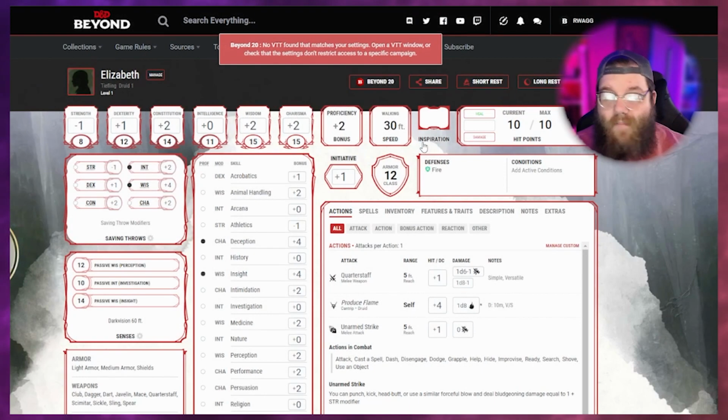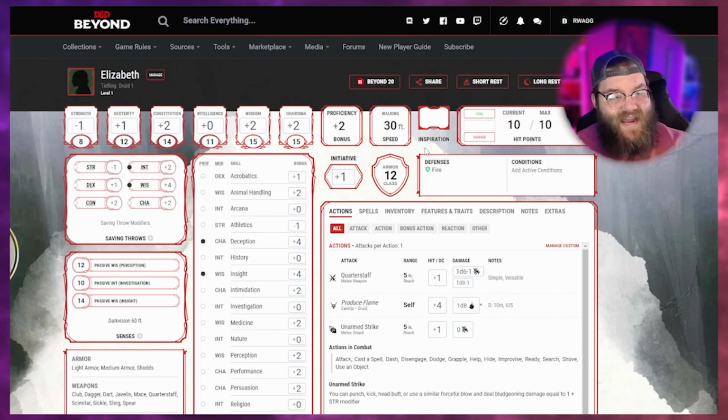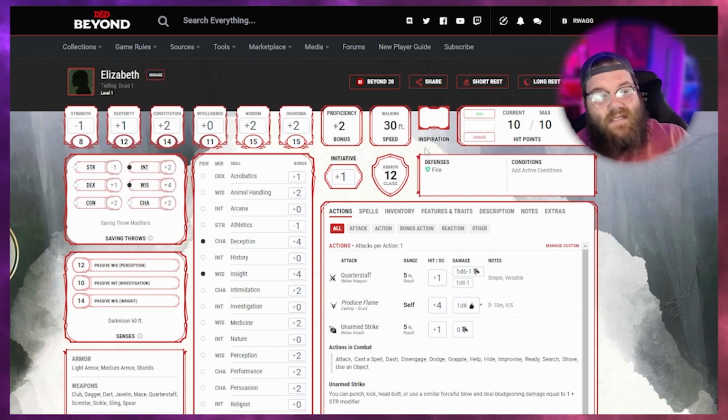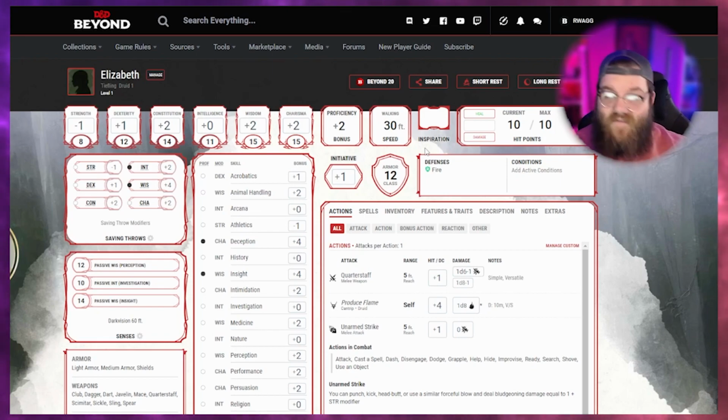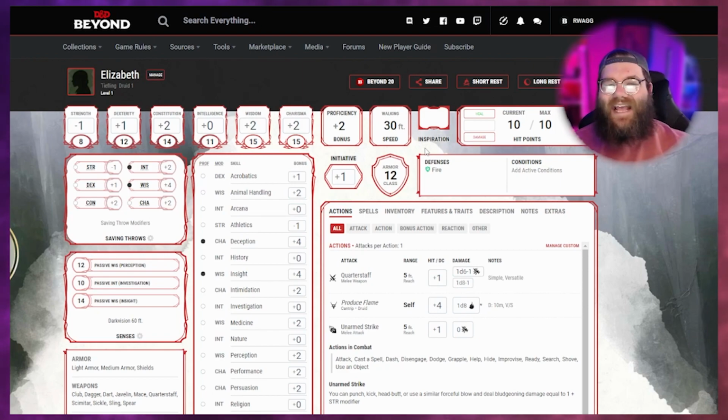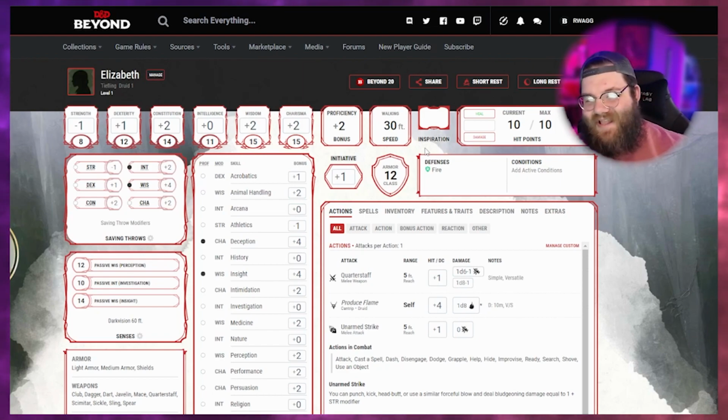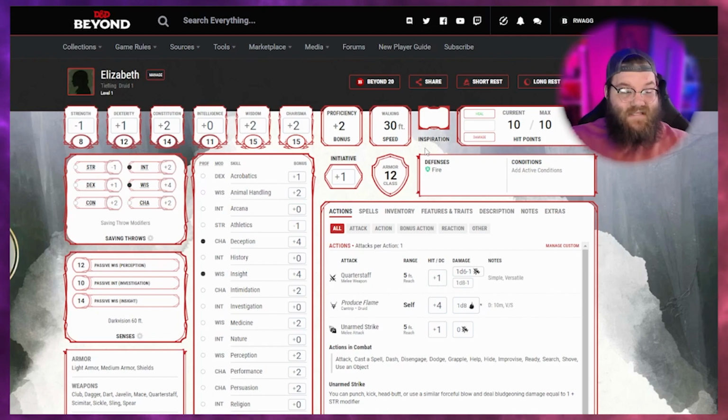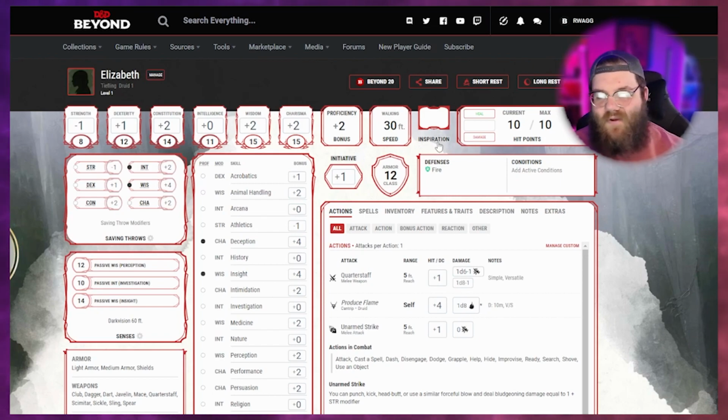This process probably will take you 35 minutes to an hour, depending on how much stuff your character has, right? A level 1 fighter takes a lot less time to make than a level 1 druid, right? Level 1 druid or cleric, you have so many spells to pick from, so many features you should read through, magical abilities. Fighters, they fight, they swing, and that is what they mostly do starting at first level. But that's it. That is everything. So clocking in at just under a half an hour, right? If I can do it in about 25 minutes, you can do it in even a little bit longer. But in time, you'll know everything and it'll be super easy.